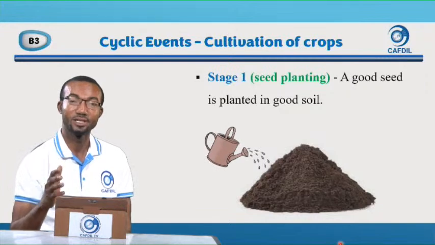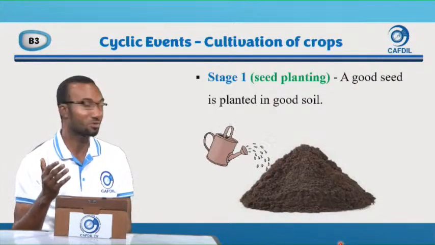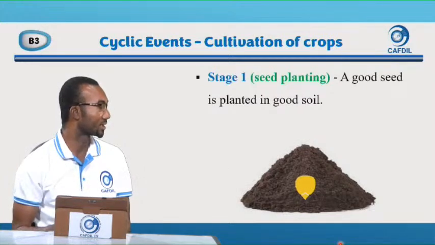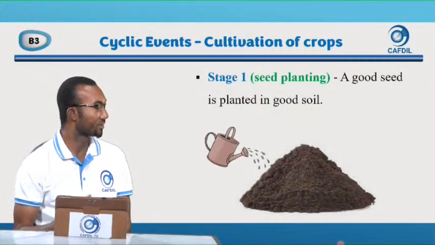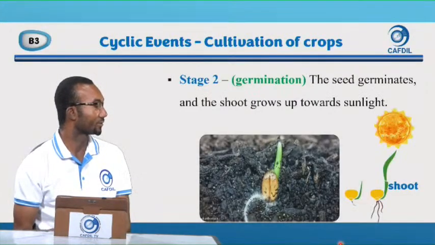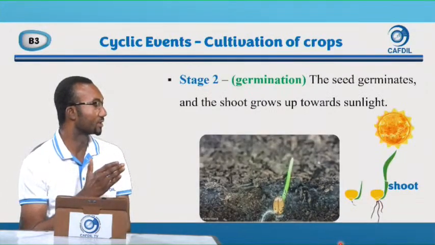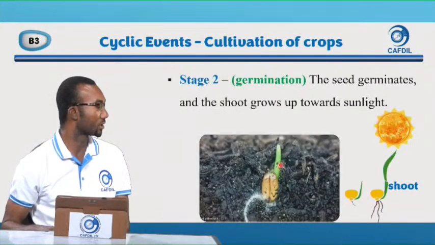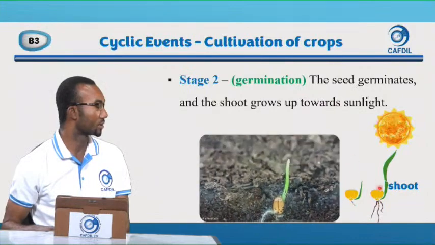A good seed is planted in a good soil, and that is what we have done. So this is the seed we plant, we cover it, and then we water. This is the first stage. Then after some time it will start germinating. The seed germinates and the shoot. This is what we call the shoot. And this is the shoot here.